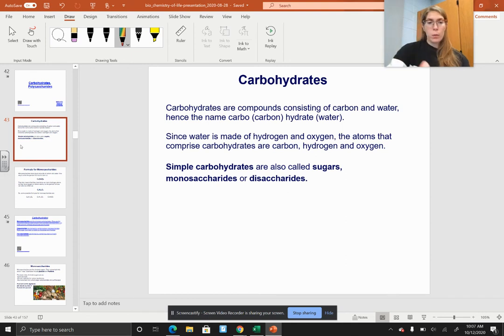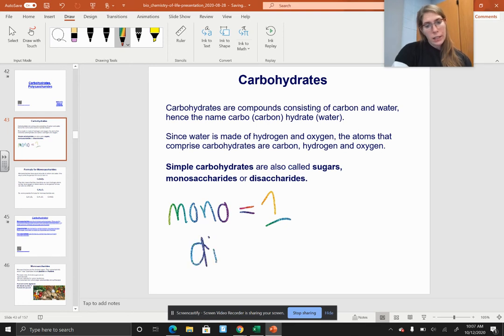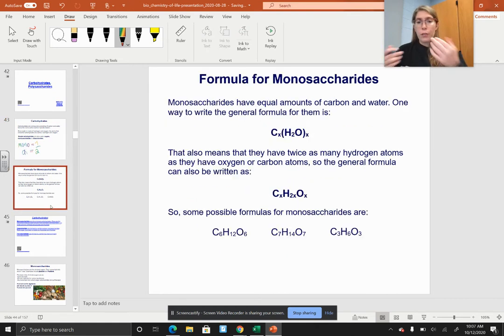Mono equals 1, di equals 2. Okay? Monosaccharides, disaccharides, those are simple sugars. So our formula for monosaccharides: monosaccharides have equal amounts of carbon and water. So one way to write the general formula is